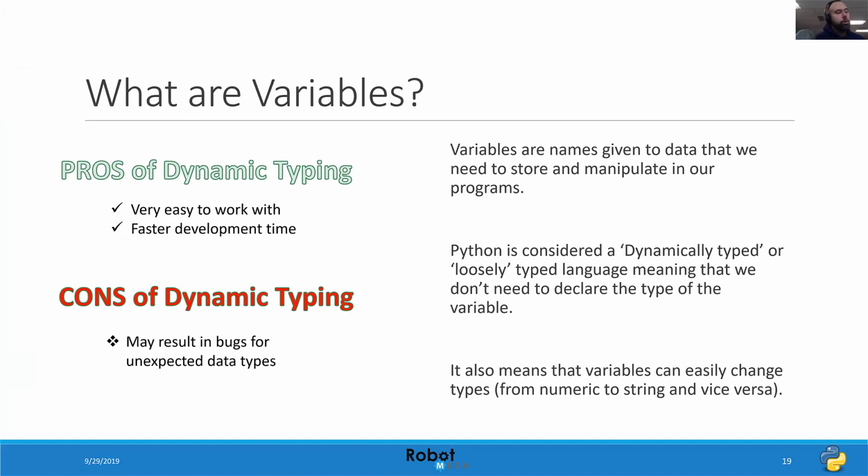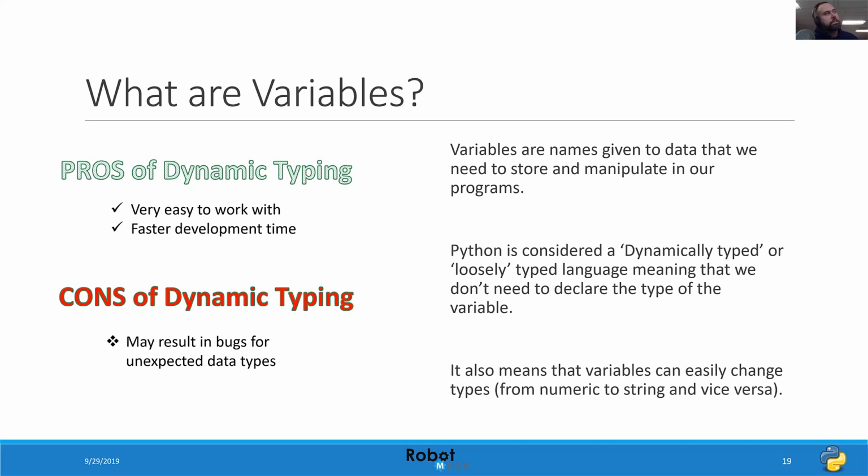So for those of you who have worked in a language like Robot C, you'll know that when you declare a variable, which is just a bucket holder or a placeholder in memory, you have to use a keyword such as int for integer. I think it is double for a real number or a decimal number. And then there are other keywords that you have to use. In Java, there are things like str for a string and so on and so forth.